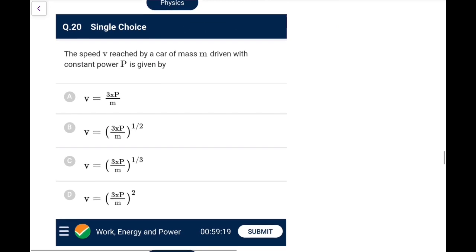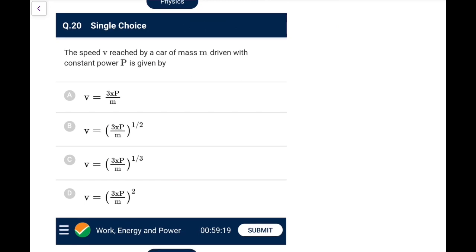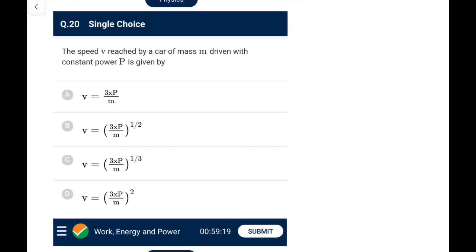Next one. Speed v reached by the car of mass m driven with constant power p is given by. So where, I think after traveling distance x it wants to say. Okay, so whatever be it, power is constant. So here basically we need a relation between P, v and x. So power is basically F times v, right? And force is mass times acceleration.